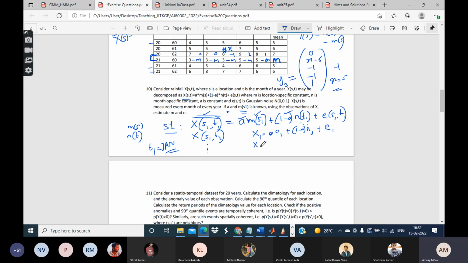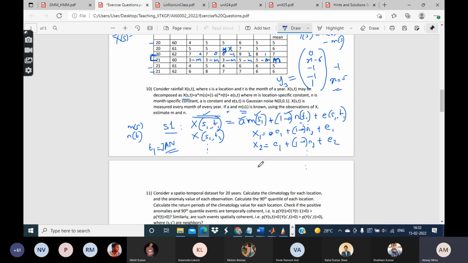For the second year, I have the same constant C1 plus 1 minus A into NJan plus E2, and so on. I repeat this for all the years that are available to me.